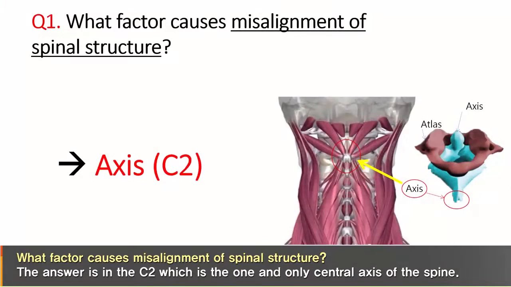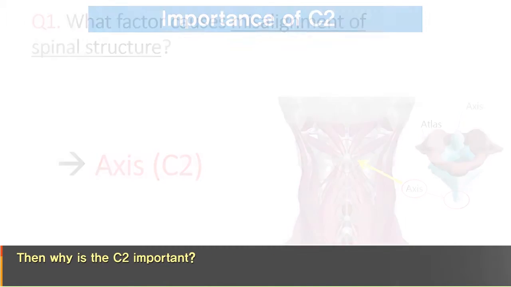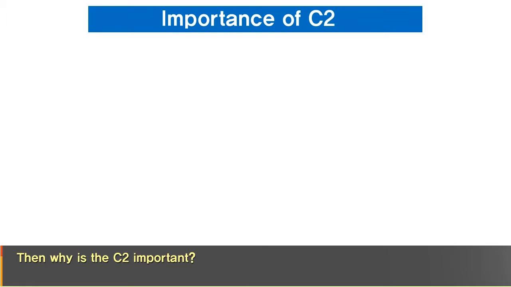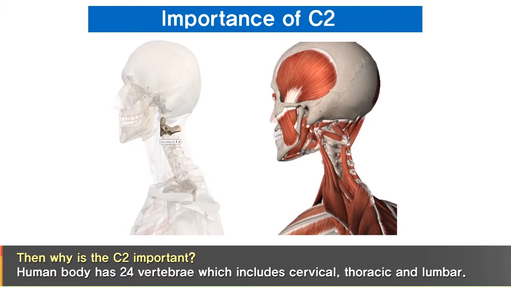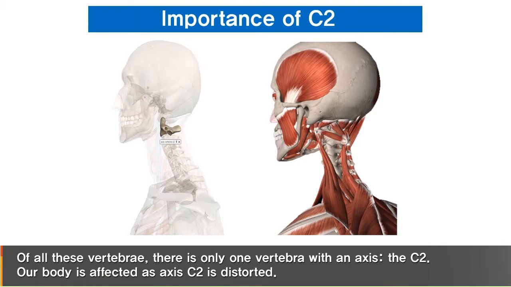What factor causes misalignment of spinal structure? The answer is in C2, which is the one and only central axis of the spine. Then why is the C2 important? The human body has 24 vertebrae, which includes cervical, thoracic, and lumbar. Of all these vertebrae, there is only one vertebra with an axis, the C2. Our body is affected as axis C2 is distorted.